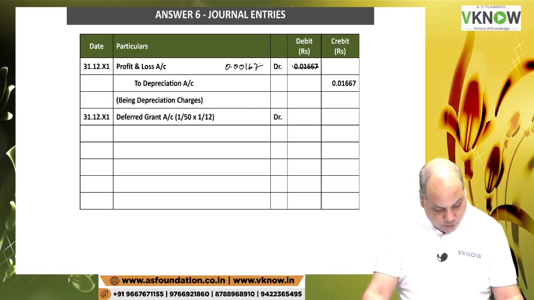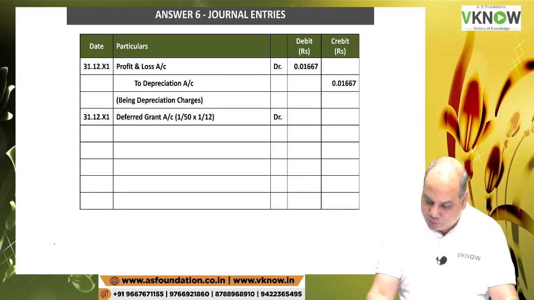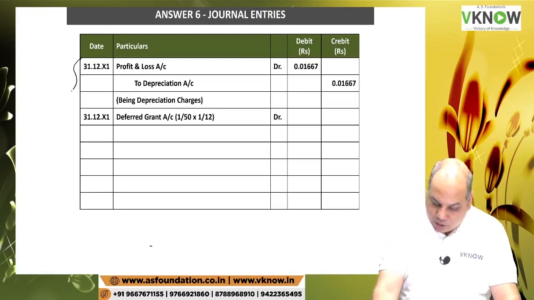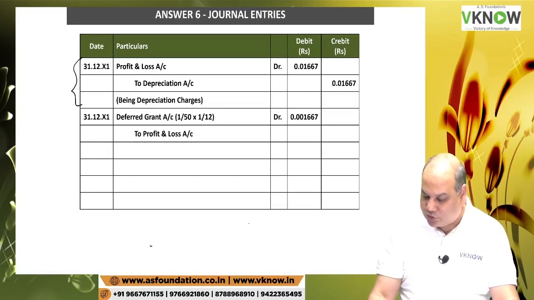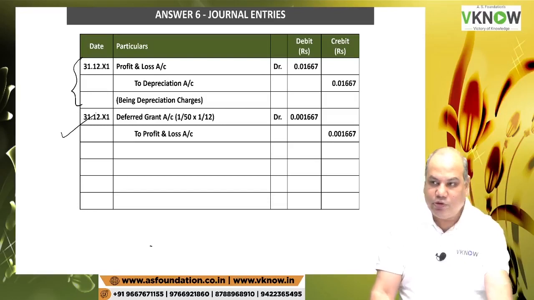Before that there is a depreciation we are transferring to P&L account, right? So that is same. That is right. Depreciation we have transferred to P&L account. P&L account to depreciation. Now tell me deferred grant 0.001667 to P&L account. This is right. I have given correct sequence in your book.